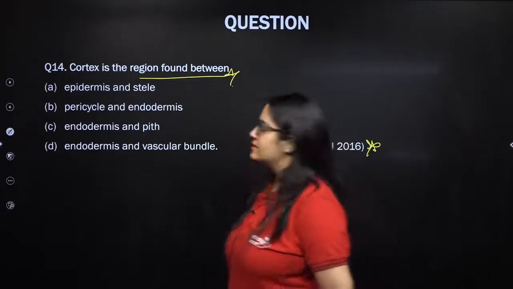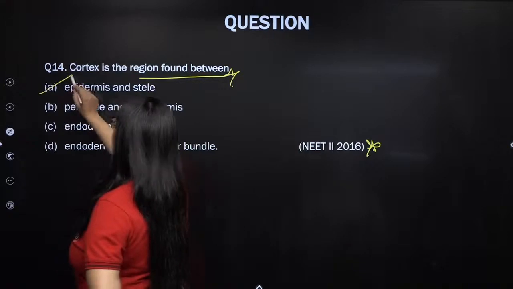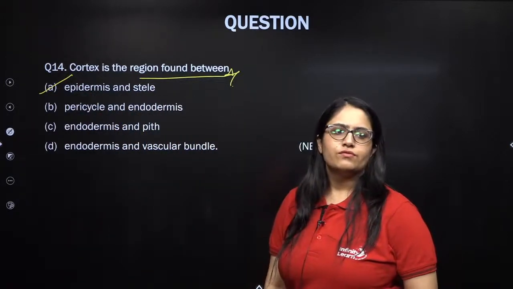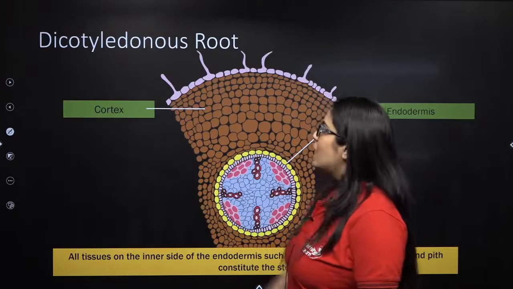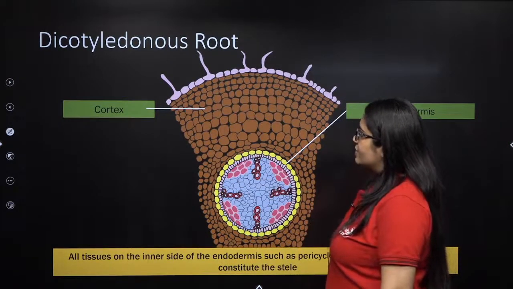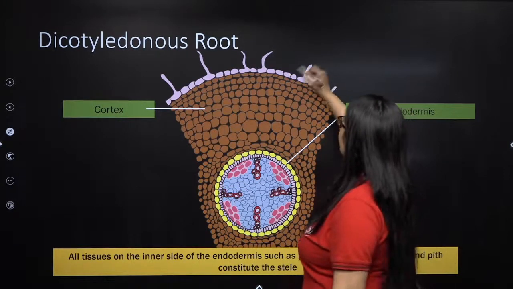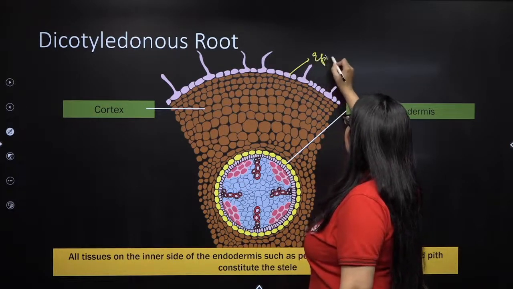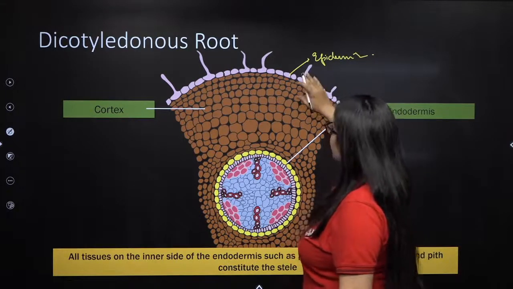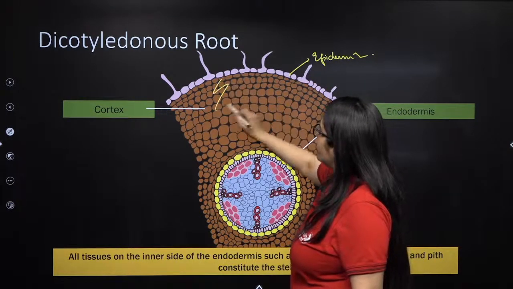So the answer is definitely epidermis and stele, and let me help you in understanding with the help of the diagram. So this is how your dicot root looks like. So if you see, my dear students, what is this? This is epidermis, or in root you can say epiblema also. So where is the cortex lying? This is your cortex.